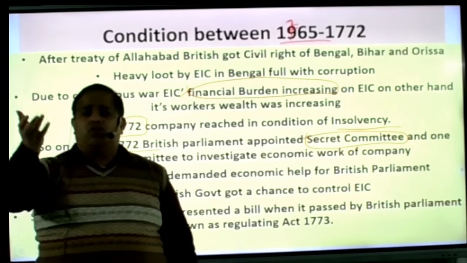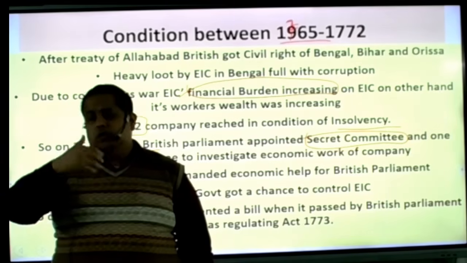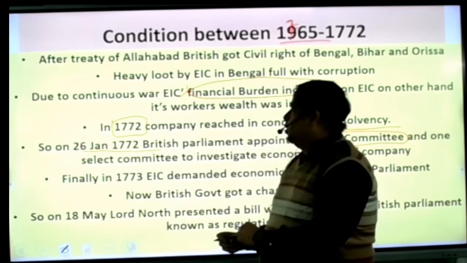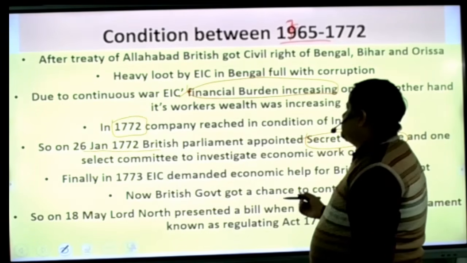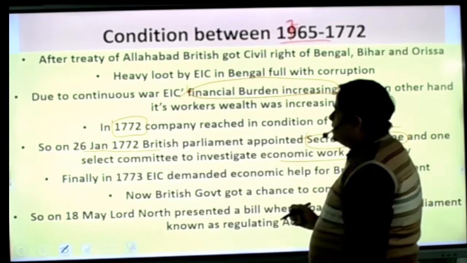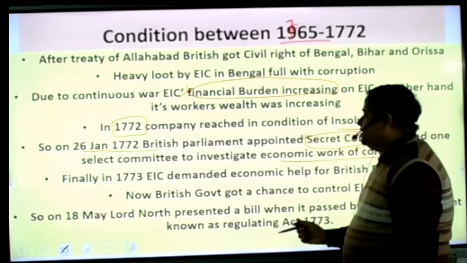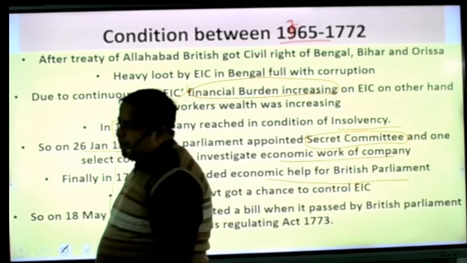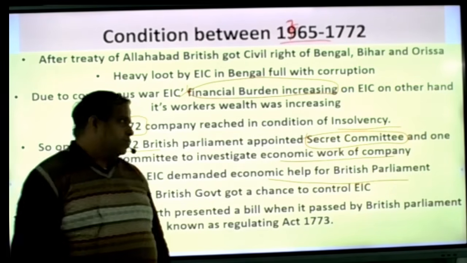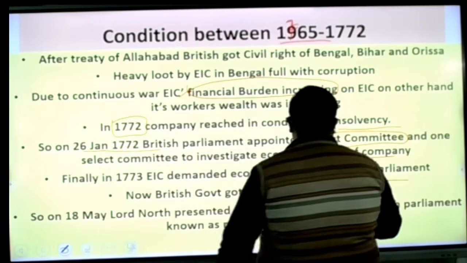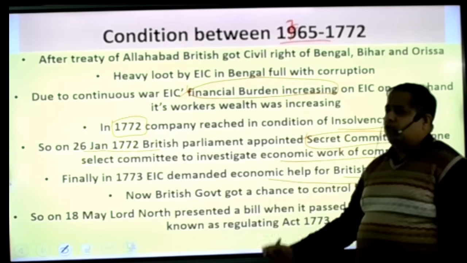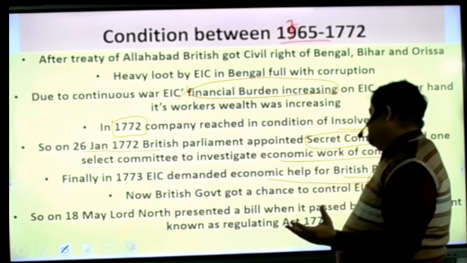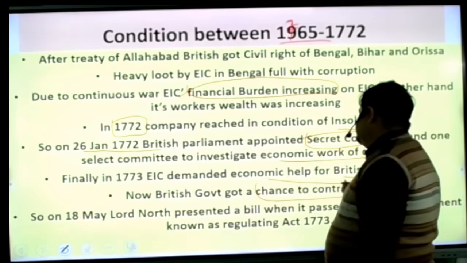But when they reach out from India, they become a huge fund and a big merchant there. So that thing is going on. Okay. So this select committee investigated the economic work of the company. Finally, in 1773, EIC demanded some economic help because the British government was waiting. As this company demanded the help, then we showed them the actual face. So in 1773, when the British government was asked for help of 1 million pounds, the British government said now they have no chance, and now we got a chance to control EIC.